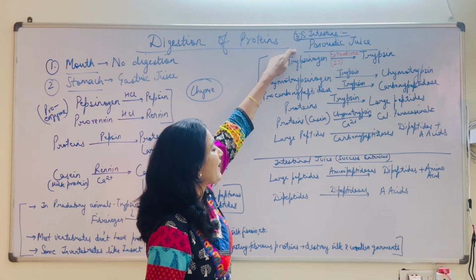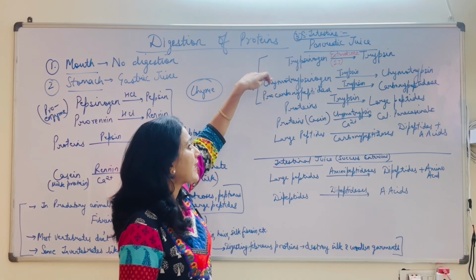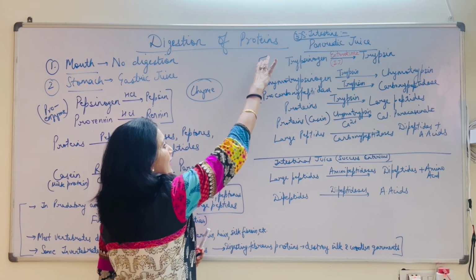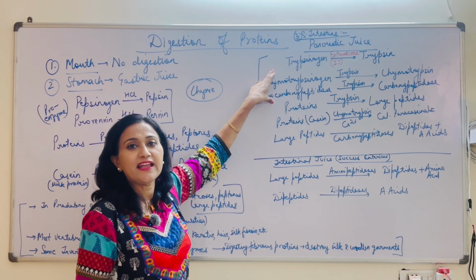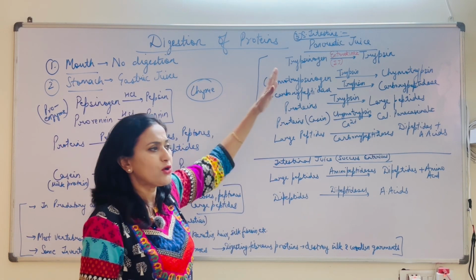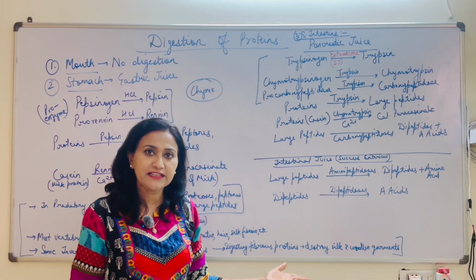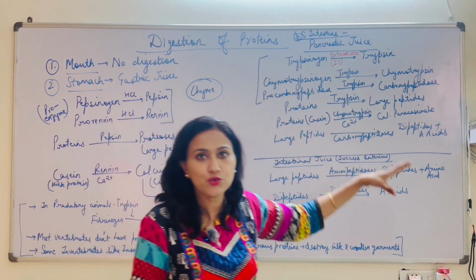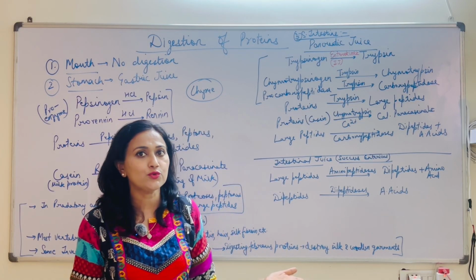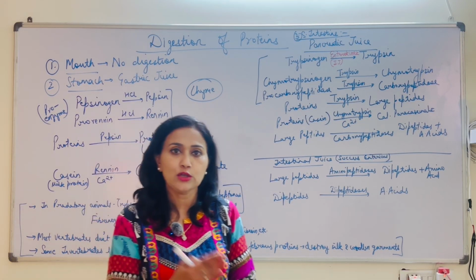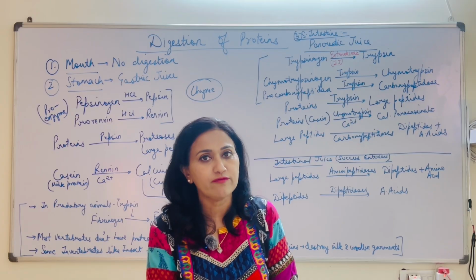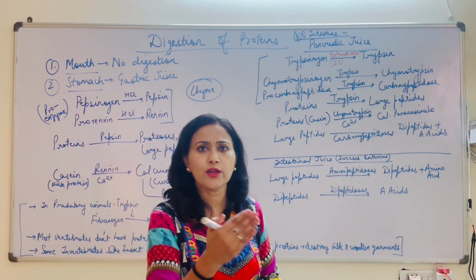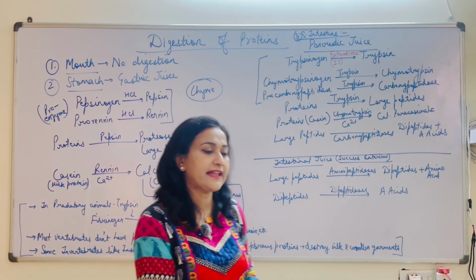Coming back, the pancreatic juice has trypsinogen, chymotrypsinogen and procarboxypeptidase. As you have seen, I have put them in one category. These are proteolytic enzymes, because here we are talking about the digestion of proteins, so I am just picking up the proteolytic enzyme part of the pancreatic juice. But in the previous videos you have seen that it also has amylolytic, a small amount of lipolytic and nucleolytic enzymes as well. As we talk about each component, subsequently we will take them up.